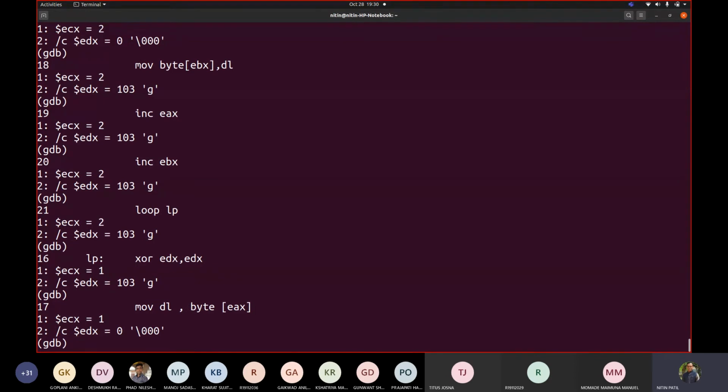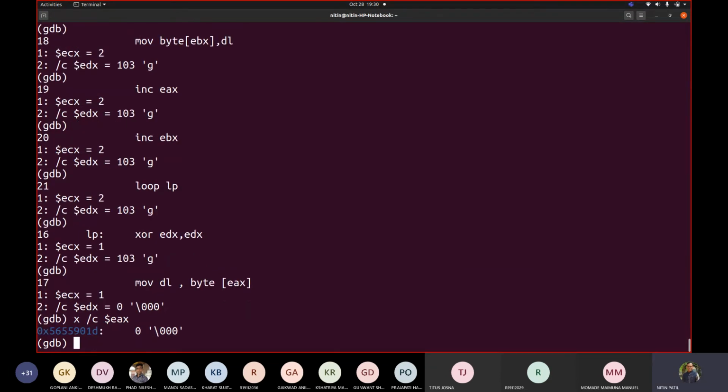And then if I try printing EDX, ESI, now the character is 0, so it is picking the 0 character there because it is over now; we were at the last character, so ESI points to the next character.